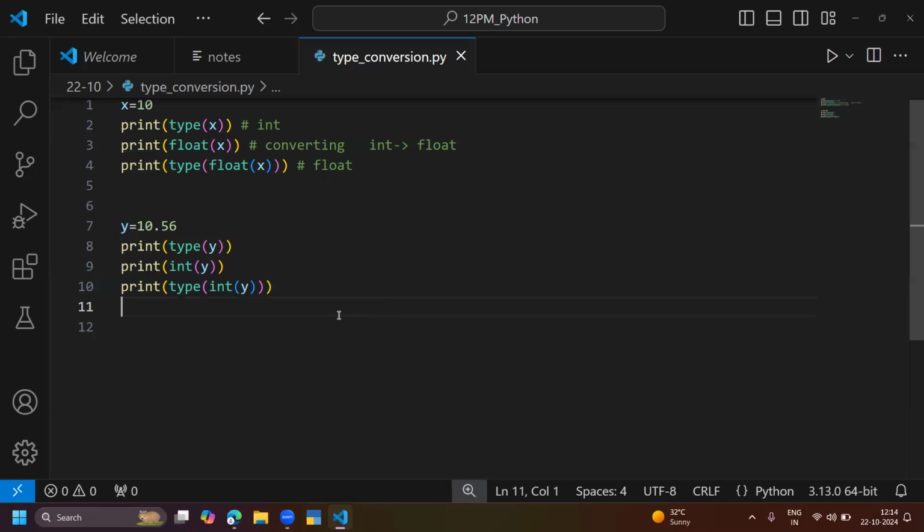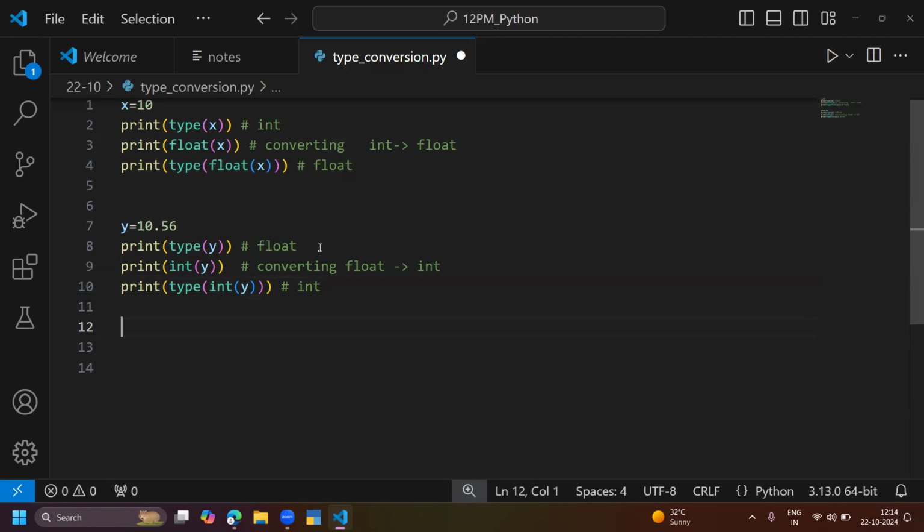That's all. Integers are converted to floats, and floats are converted to integers. The first time it is float, immediately it is converted into int. This is the process of converting float to int, and finally the value is int.